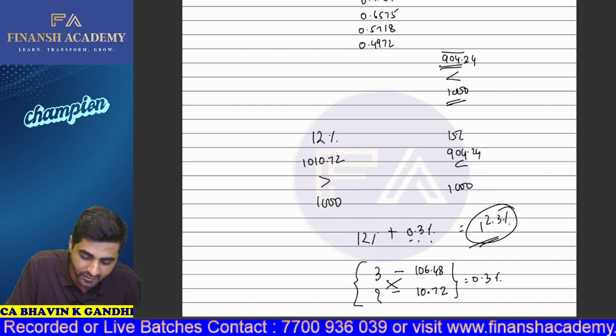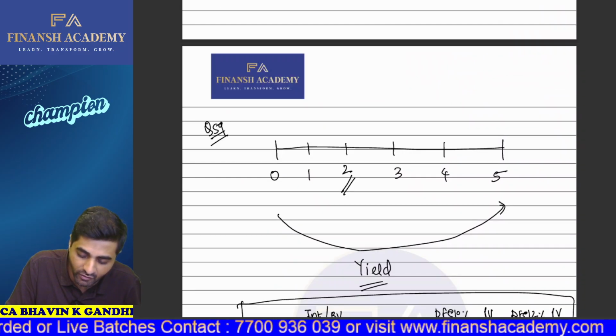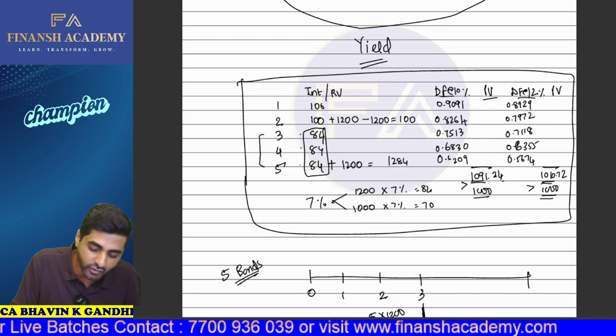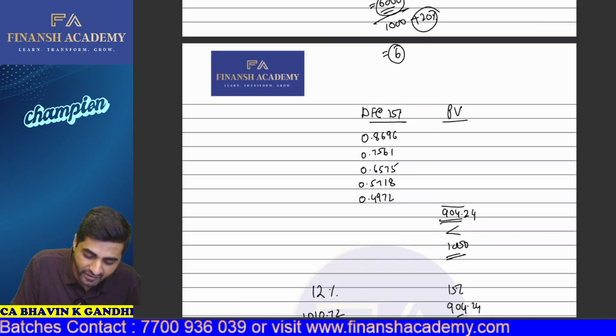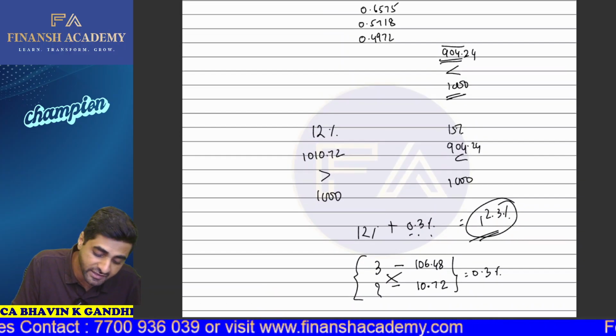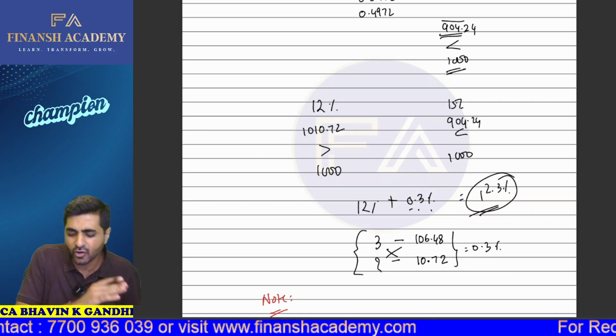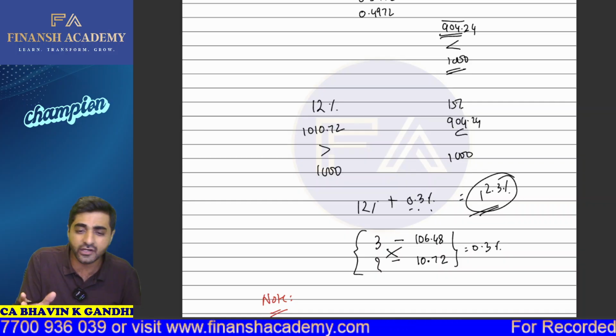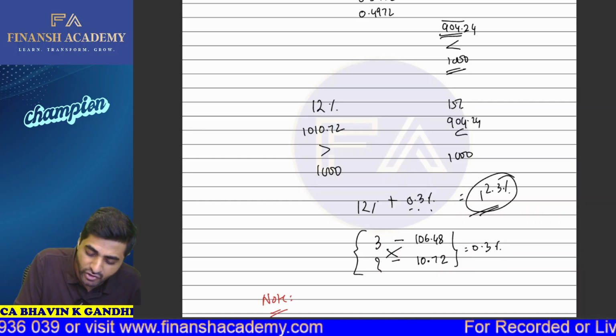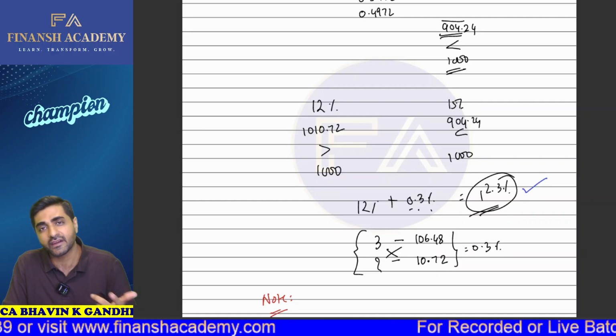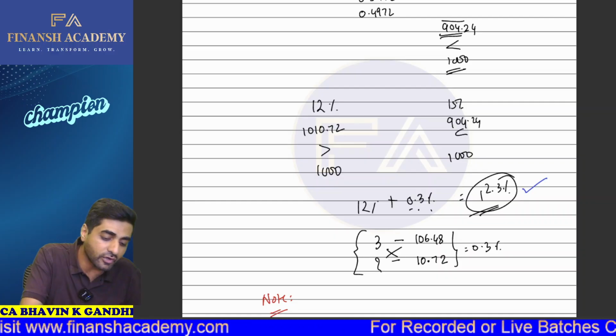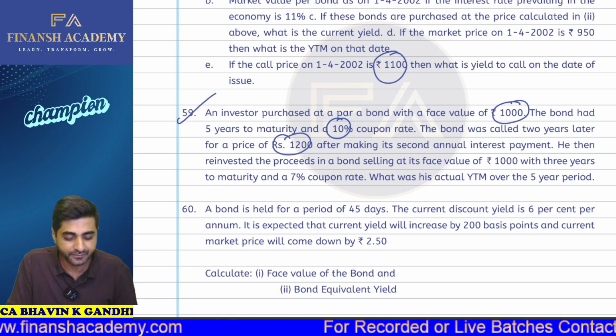fine. So this is the solution for it, and the discounting factor you're going to get somewhere between 10 and 12%. So finally your YTM, sorry, it's between 12 and 15%. So you can also take 10 and 15% and do it accordingly, or 12 and 15%. Eventually you'll be getting 12.3%. That will be your final answer. Okay. So this is going to be your solution to question number 59.